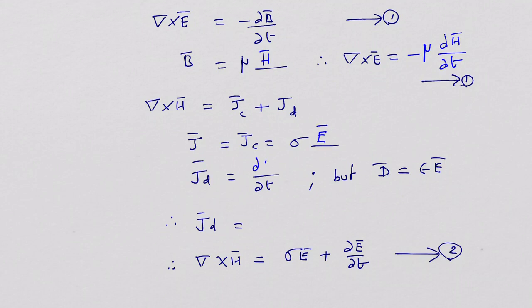The other one is, what is JD? JD is the rate of change of electric flux density with respect to time, dou D by dou t. But D is equal to epsilon into E in any linear homogeneous isotropic medium. So JD can be rewritten as epsilon into the rate of change of electric field with respect to time. It's one of the important relationships. So when we include the terms JC as well as JD in Maxwell's second equation, we find that del cross H becomes sigma E plus epsilon into dou E divided by dou t. This is the second equation.